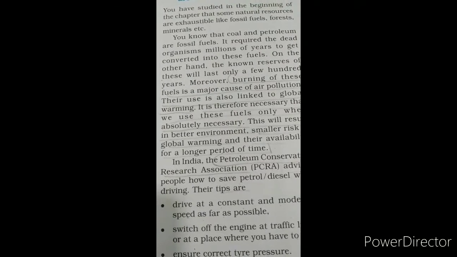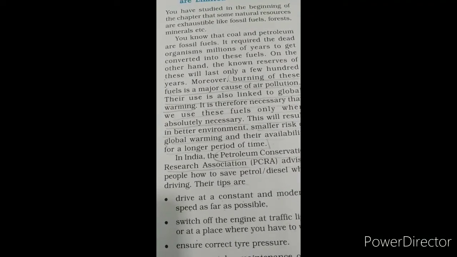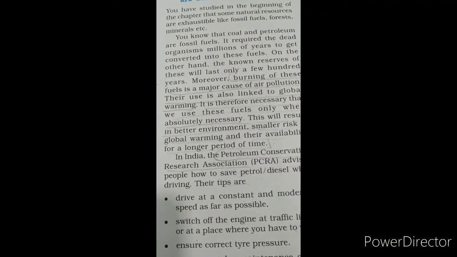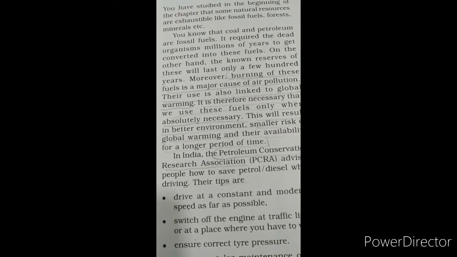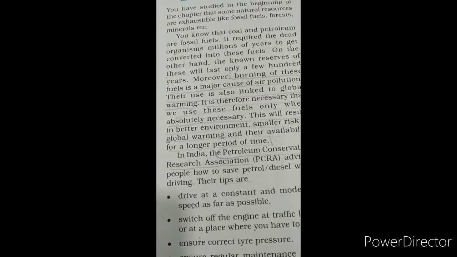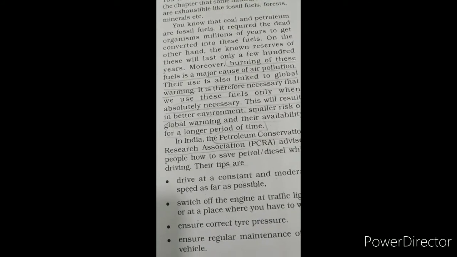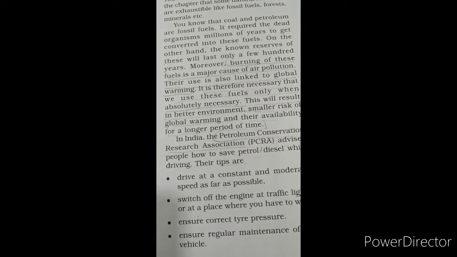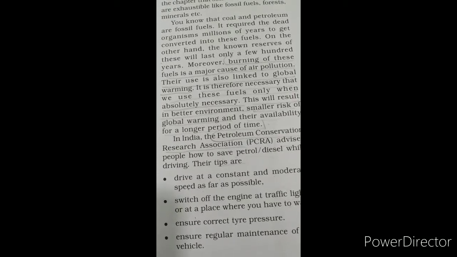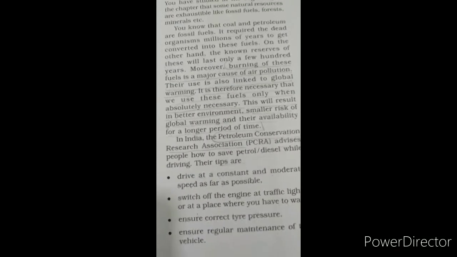Moreover, burning of these fuels is a major cause of air pollution. Their use is also linked to global warming. It is therefore necessary that we use these fuels only when absolutely necessary. This will result in a better environment, smaller risk of global warming, and their availability for a longer period of time.